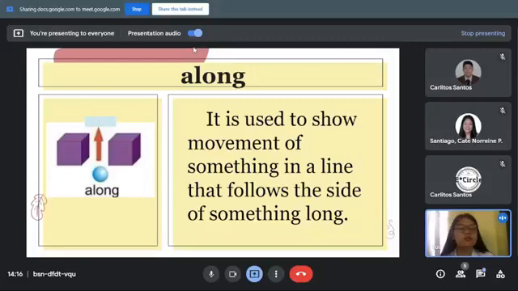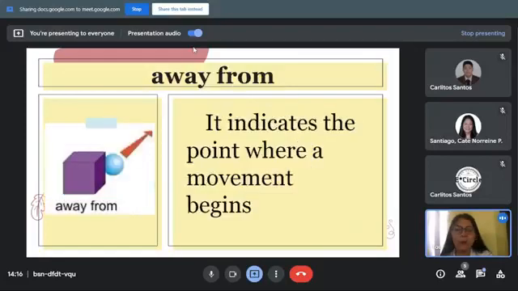Okay, then let's also have the next one, which is away from. Let me read it for you. It indicates the point where a movement begins. Again, away from means it indicates the point where a movement begins. We can see here in the picture that the ball is moving away from the box. We can see it here in the arrow.